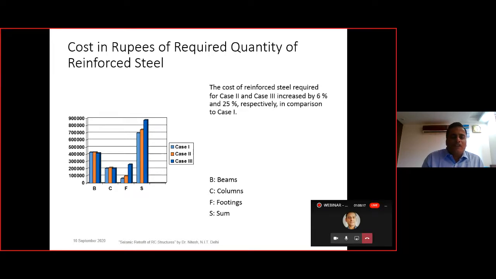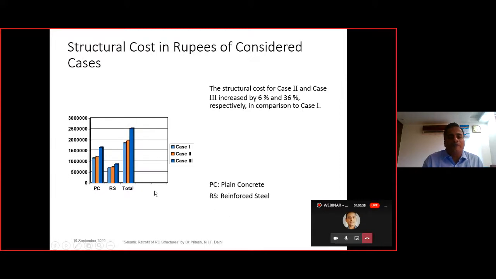In the case of case 3, we always see that more concrete and steel is required. Here we see that for the beam and the column, the concrete and the steel were almost the same, but for the footing there was the most variation, that is there is more requirement of the steel in case 3, that is the soft soil.